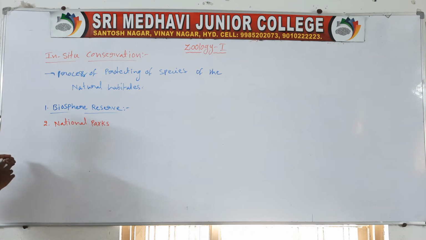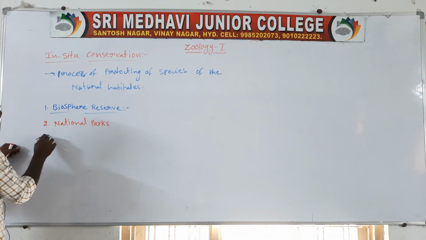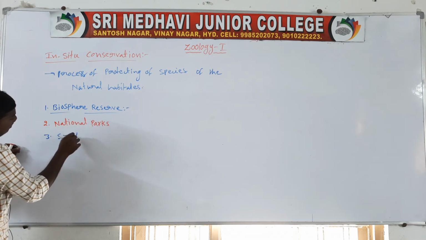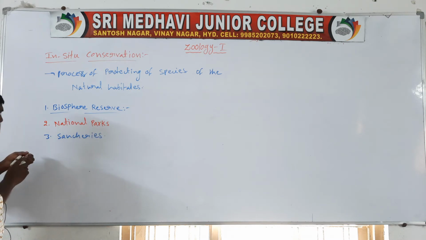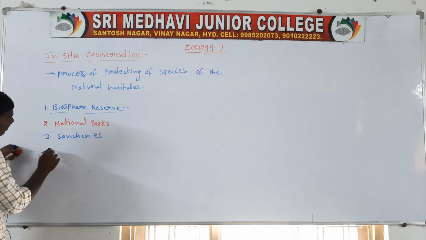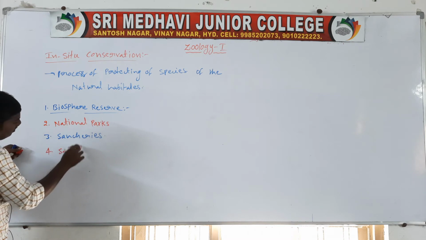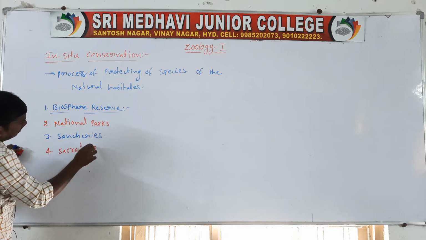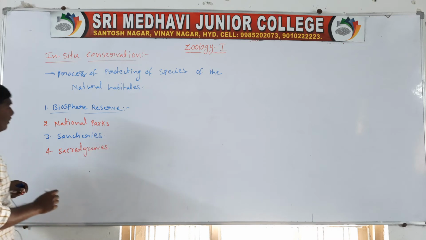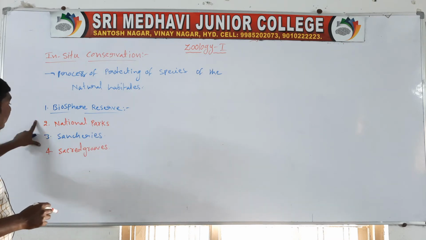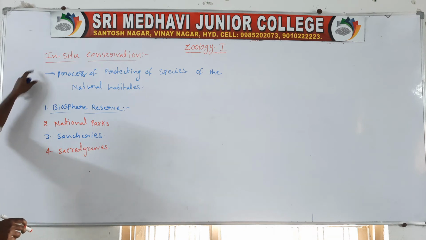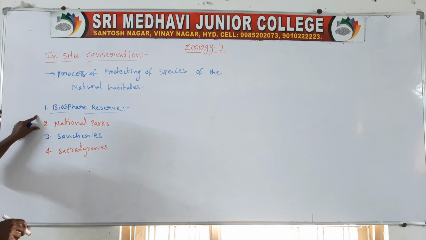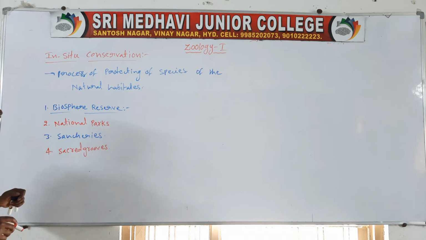Third one, sanctuaries. Fourth one, sacred groves. These are the four types of protecting the affected species: biosphere reserves, national parks, sanctuaries, and sacred groves.